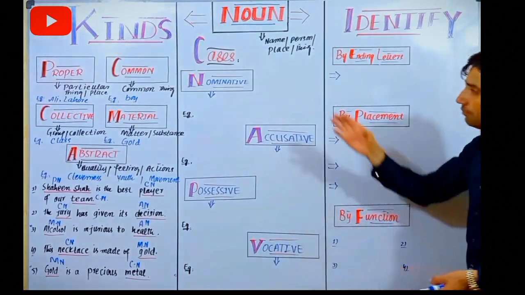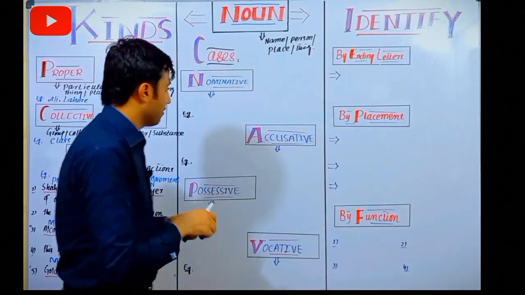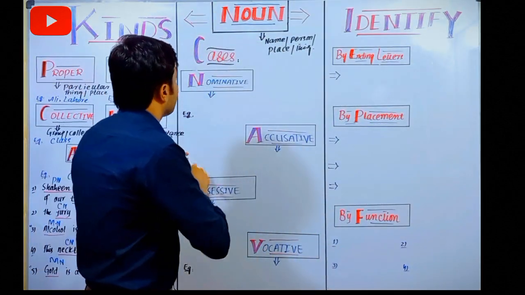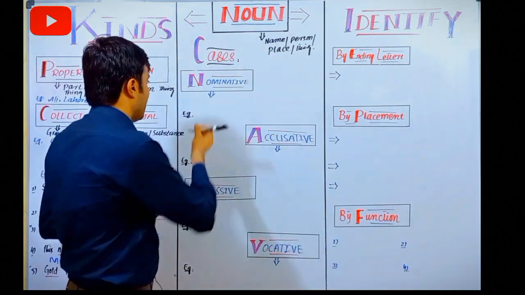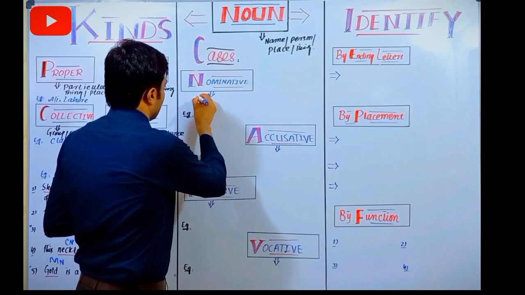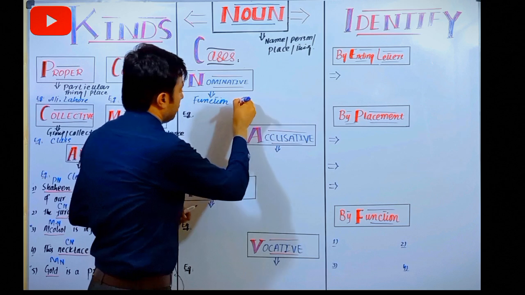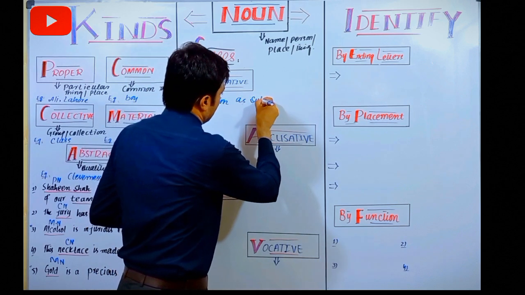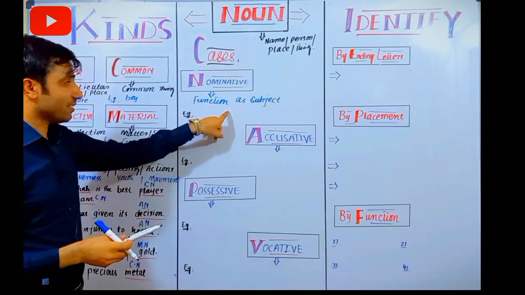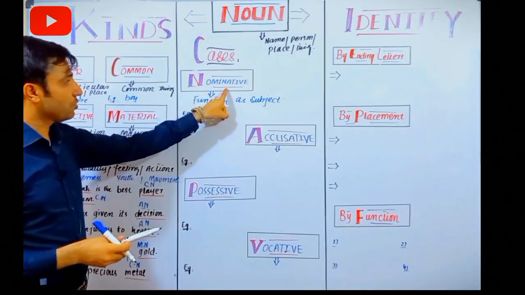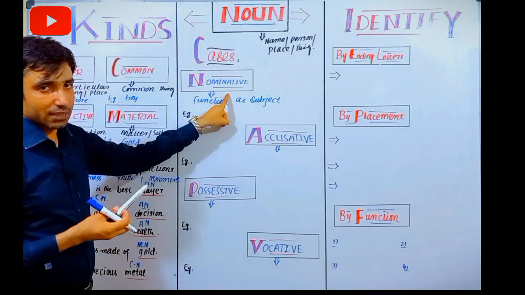So first of all is your nominative. Nominative, you can see here this is a subjective case. Nominative is your subjective case. When a noun or pronoun functions as the subject, that case is called your nominative case. We can also say subjective case of noun.